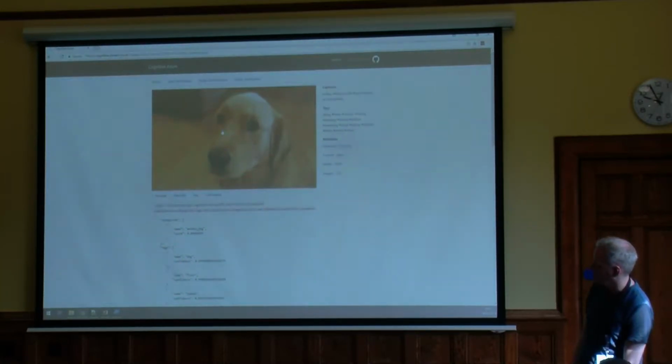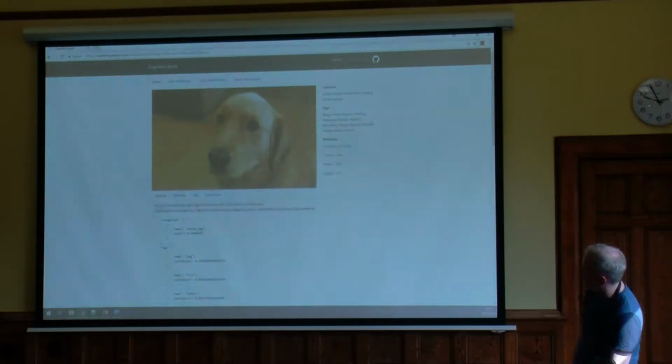It's pretty good usually with subjects and things. It can be a bit so-so, again, with abstract landscape photos and things. It can be a bit hit and miss. The tags tend to be a bit strange. I don't know why it's brought back kitchen, but it can be a bit hit and miss sometimes.